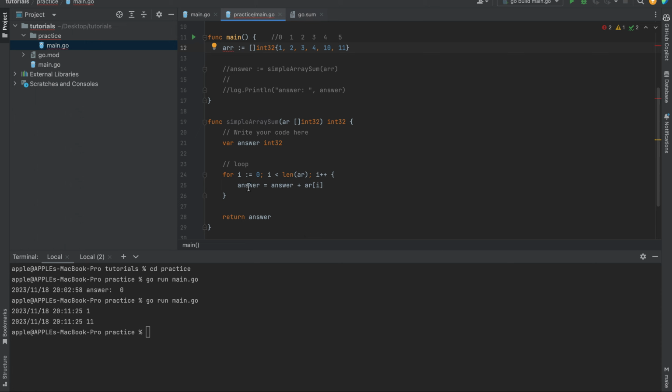Now keep in mind that this answer is already 1 plus 2, which is 3. So now the answer goes again: that answer, which is 3, plus the value at that index of the array, which is going to be 3. Index 2 is going to be 3. So that's how it works. It's just a matter of thinking it through one after the other.